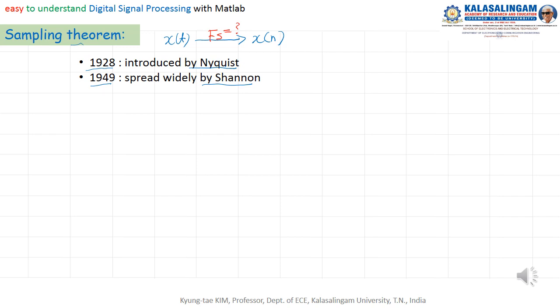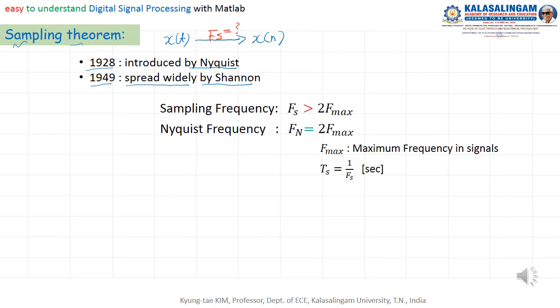Then, what is the sampling theorem? The sampling frequency for converting continuous to discrete must be greater than 2 times fmax. Fmax means the maximum frequency in the signal; 2 times fmax is the Nyquist frequency. That is a very important concept in the sampling theorem.